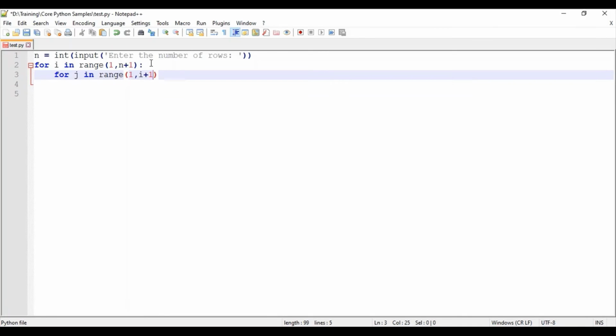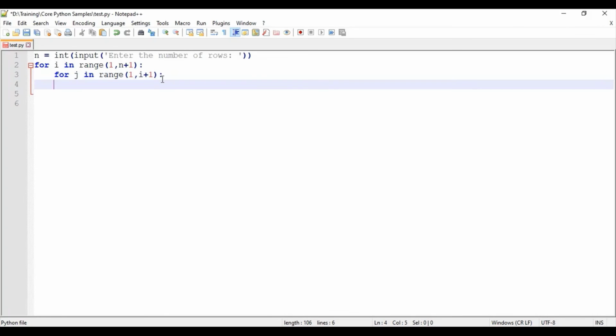Why I have given it like this, let me type the code and then explain. What I want is a star to be printed,